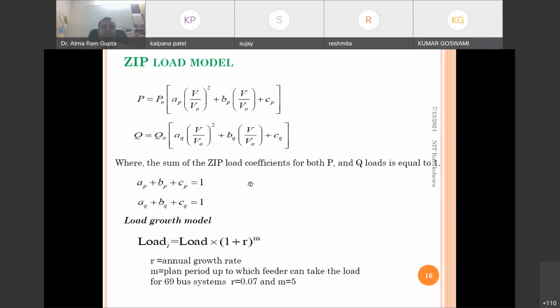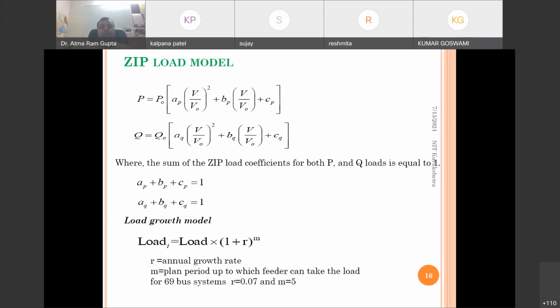Okay, next, we can plan for load growth. Say, for example, we want to analyze the system: what will be the impact on voltage profile and losses after 5 years or after 7 years if this much percentage load growth is there?